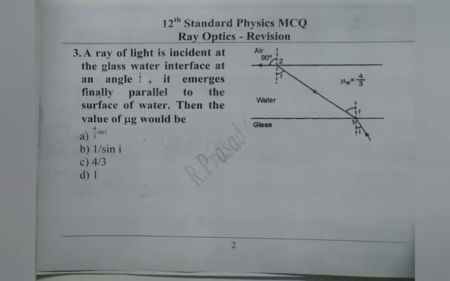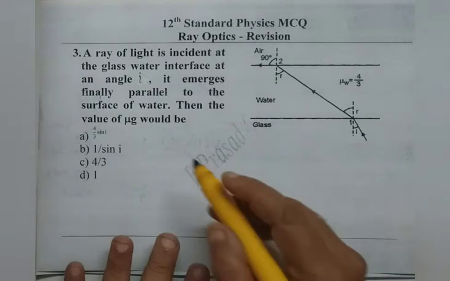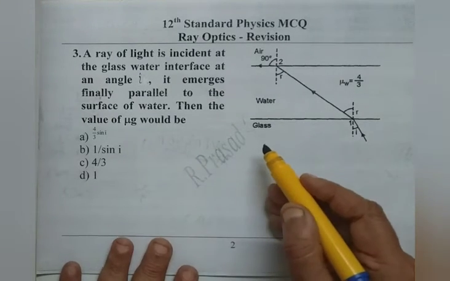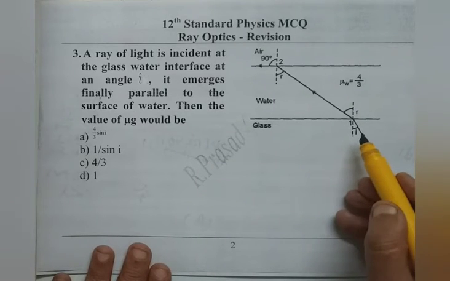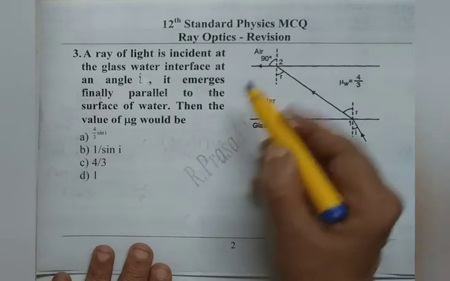We read the third question. A ray of light is incident at a glass-water interface at an angle i. It emerges finally parallel to the surface of water. Then the value of mu g, the refractive index of glass, would be? We apply Snell's law for two interfaces, glass to water and water to air.